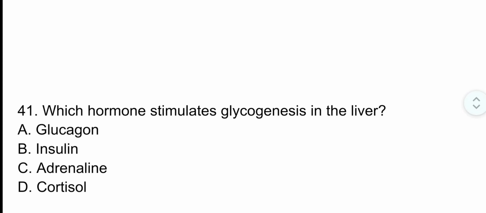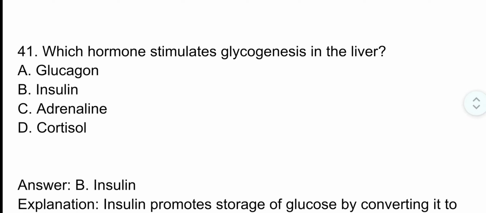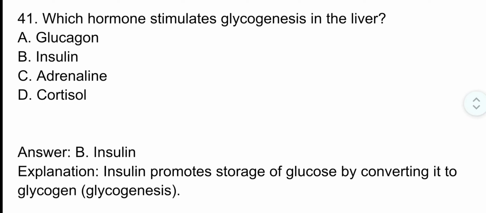Question number 41. Which hormone stimulates glycogenesis in the liver? The correct option is option B, insulin. Insulin promotes storage of glucose by converting it to glycogen. The process is called glycogenesis.